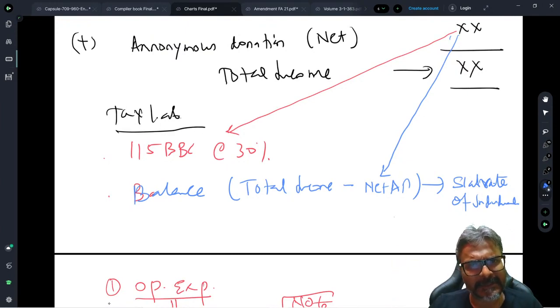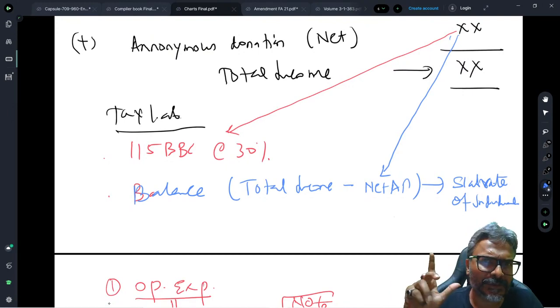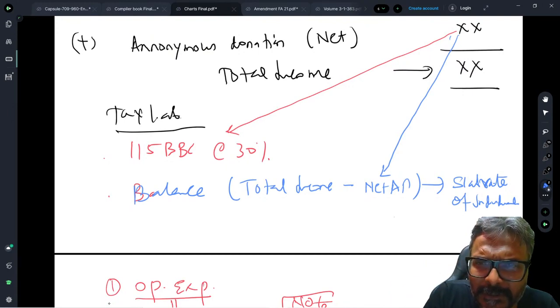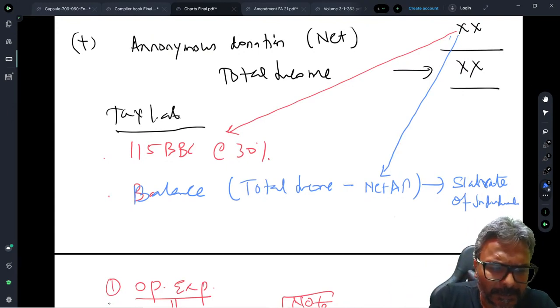In the next session there are some amendments to 10(23C) that I'm going to touch upon. The next session would cover exit tax, 10(23C), and the registration front. So that will be my agenda for the next class.